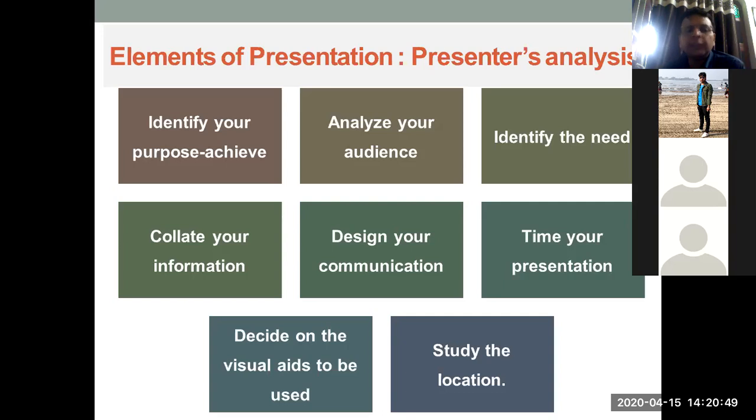Decide on the visual aids. Many a times we have some animations, sometimes we have plain graphics, sometimes we have real-time photographs. So they all need to be properly utilized in your visual aids.